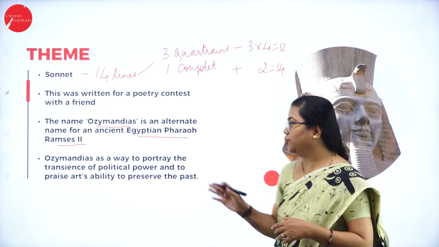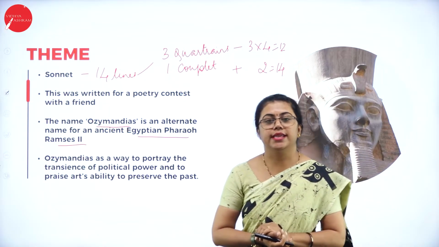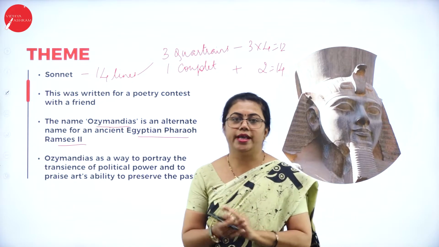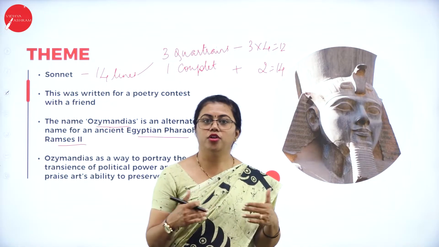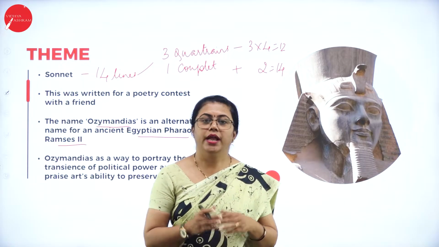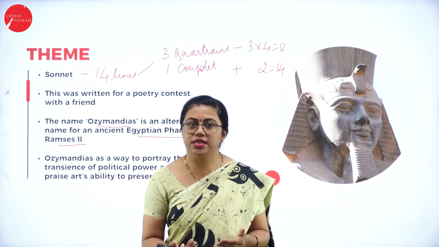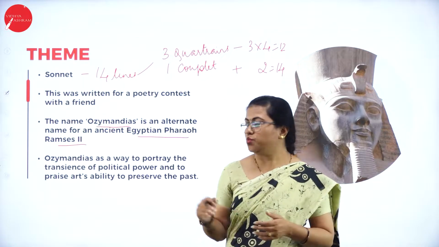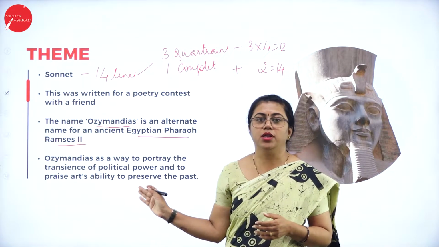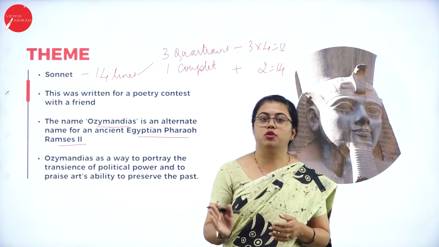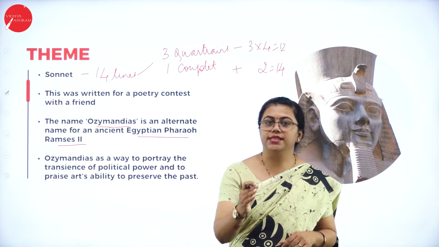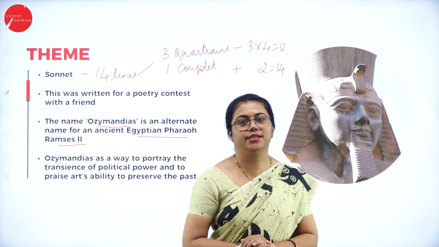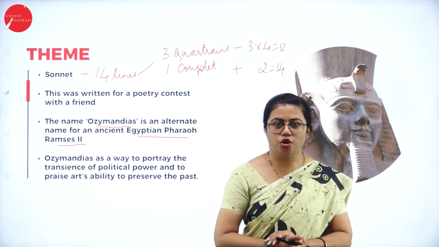So how do you comprehend this? In Ozymandias, the poet tells about how art, the sculpture and so on, talk about the past. It is something that preserves the legacy. That is what the poet talks about here. This poem tells us about the legacy of this Ramses, that is the king. This is a wonderful poem. It is easily understandable and you will enjoy reading this.